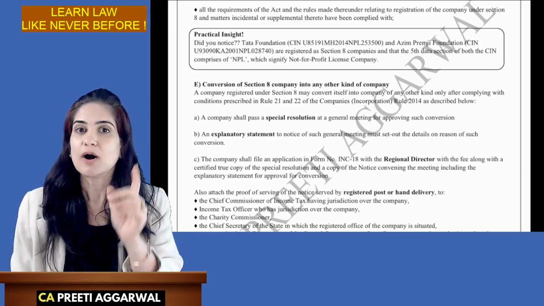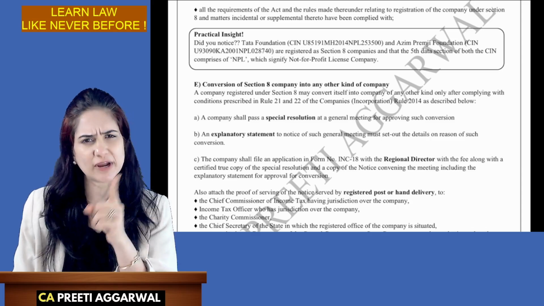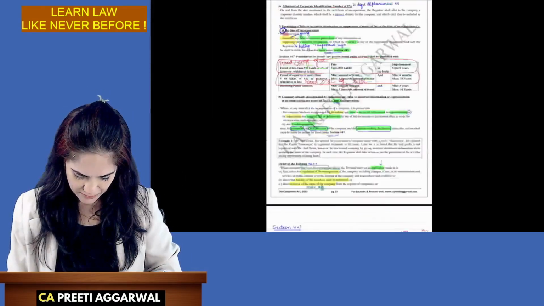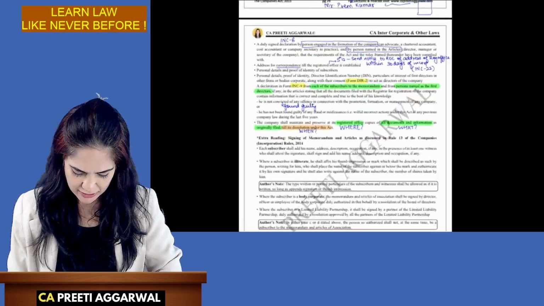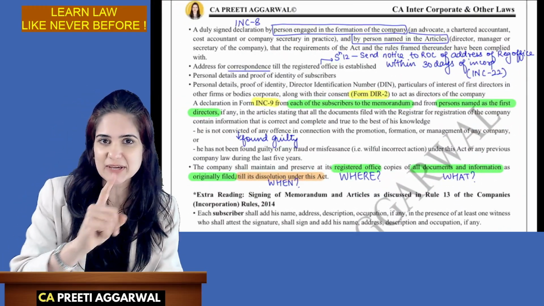Till then, although this was an easy chapter, please go through it once again and try to learn it. These are things that you need to learn on your own. Okay, declaration, etc. All this was covered in foundation also. So go through this on your own, and I will see you in my next session.